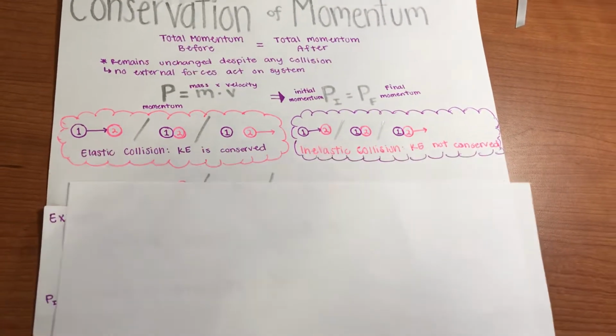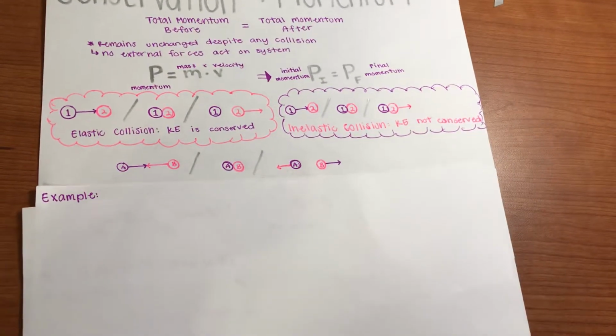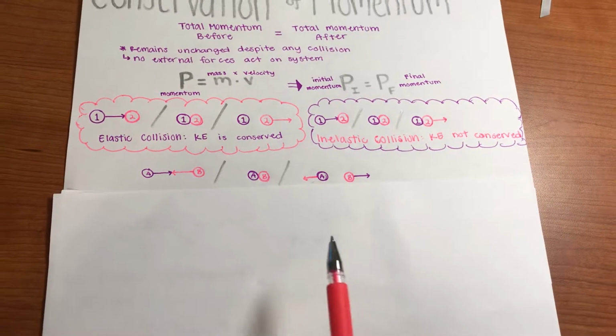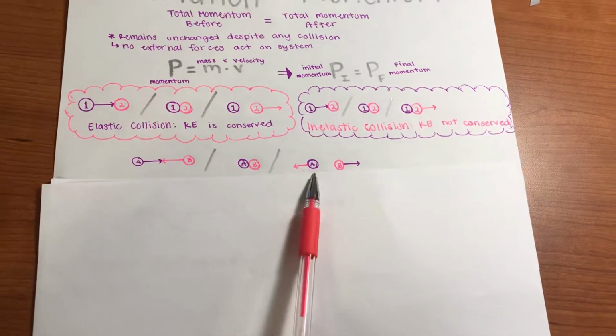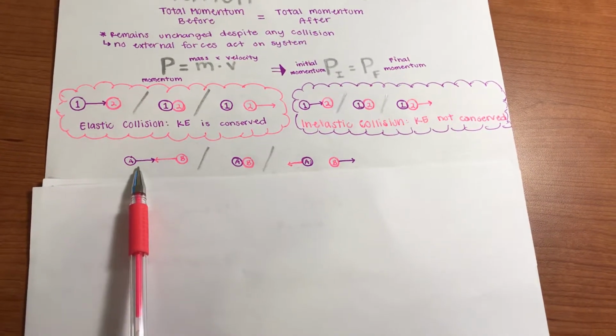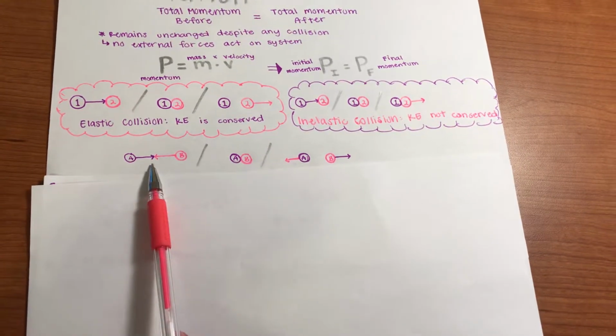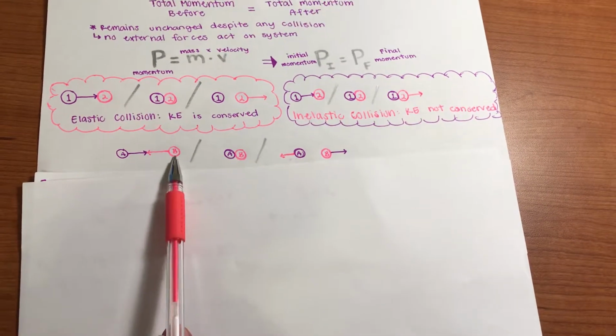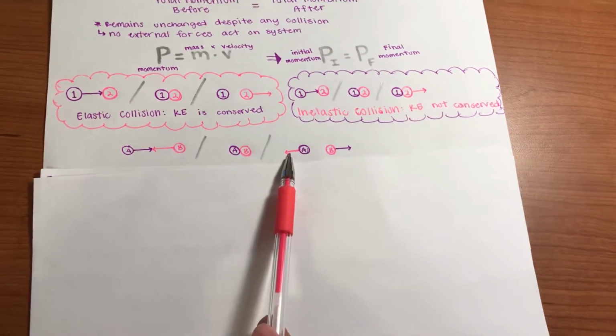One more example is that whenever you have two balls coming at each other from different directions, when they collide, they will bounce off each other and go in opposite directions. The momentum that ball A started with carries on through ball B, and the momentum that ball B started with carries on through ball A.